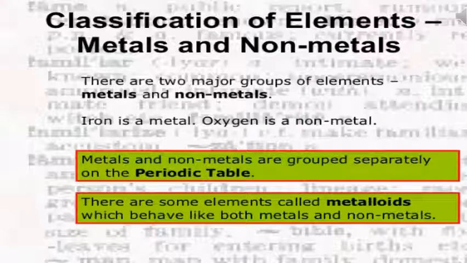There are two major groups of elements, metals and non-metals. Like iron is a metal, oxygen is a non-metal. They are clear-cut metal and non-metal. Metals and non-metals are grouped separately on the periodic table. But there are some elements which have some properties of metals and some of non-metals. These elements are called metalloids.